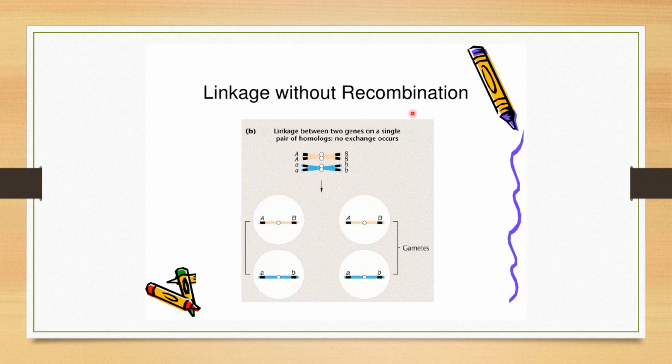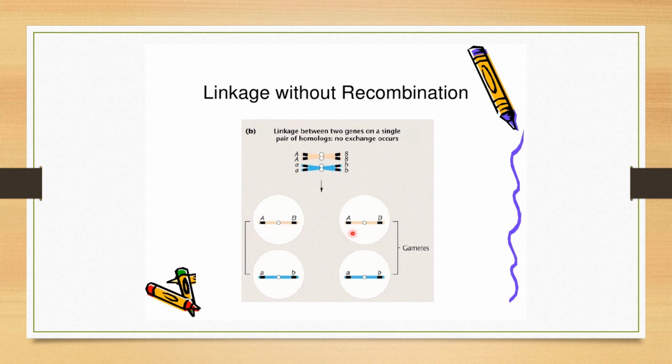Linkage without recombination. Linkage between two genes on a single pair of homologous chromosomes, no exchange occurs. What they are saying is, linkage between two genes on a single pair of homologous chromosomes, no exchange occurs over here. Now, here A, B, B, B, and these are the alleles of each other. If you can see A, B, their genes are present on the same chromosome.